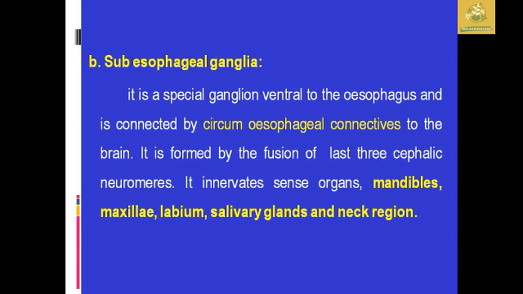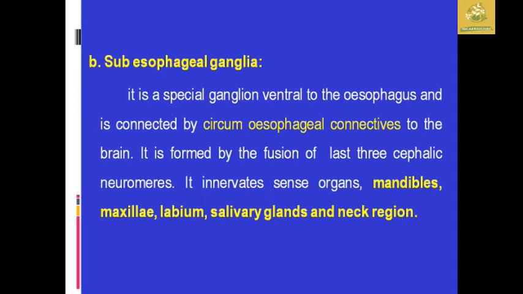After that, the subesophageal ganglia. It is a special ventral ganglion present below the esophagus. They are connected to the brain by circumesophageal connectives. It is formed by the fusion of three cephalic neuromeres, and it also innervates the sense organs.